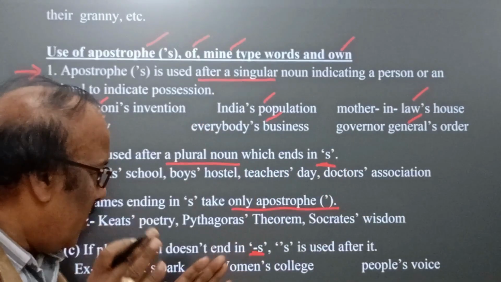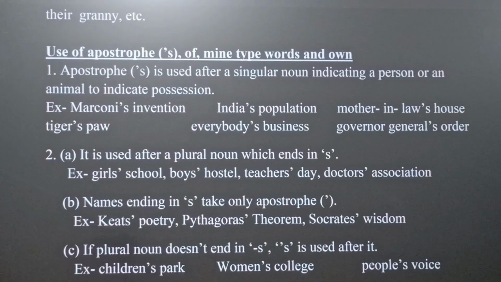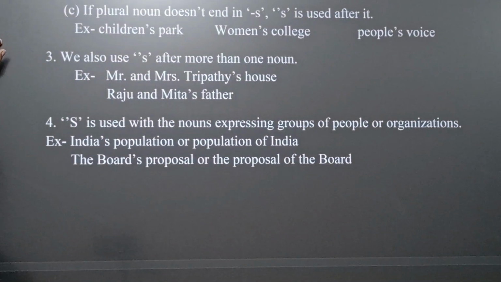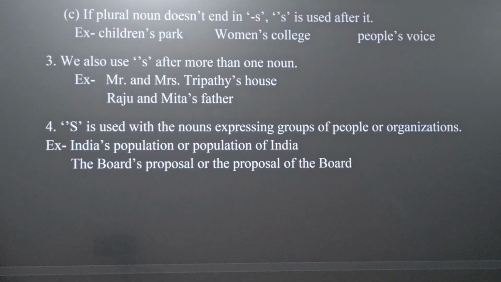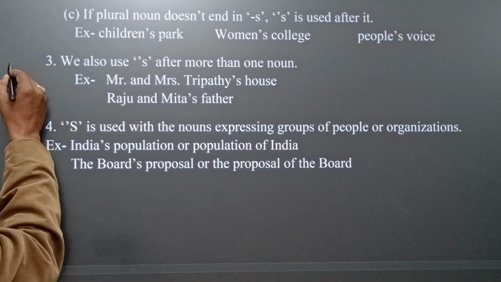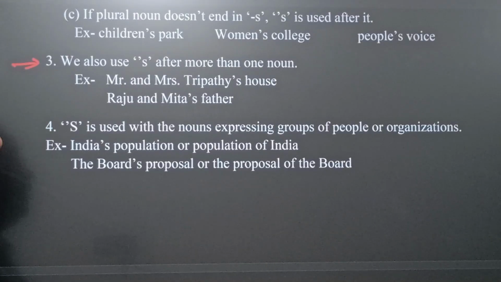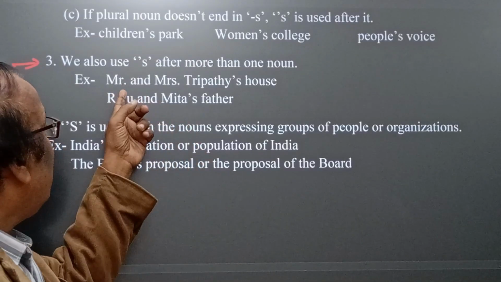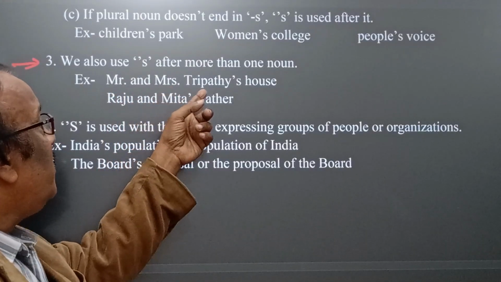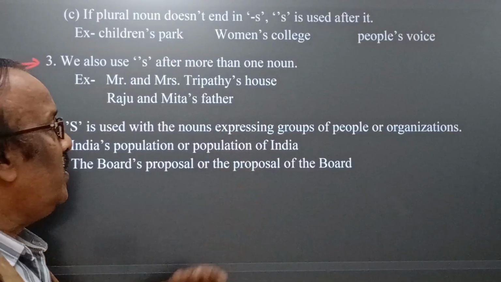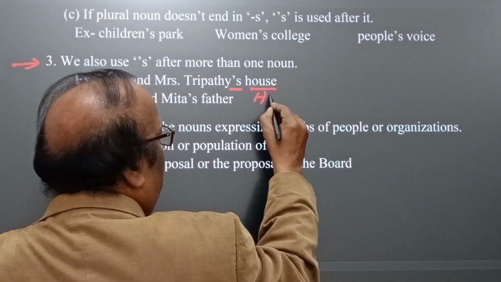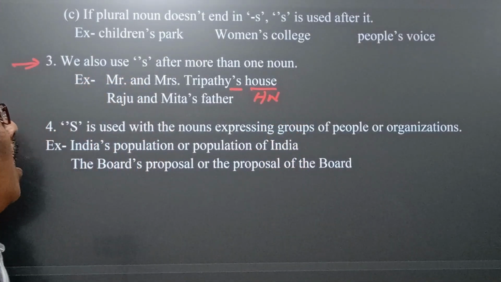Now come to the other idea, point 3, with one noun. When we say Mr. and Mrs. Tripathi's house, it means one noun, a house.